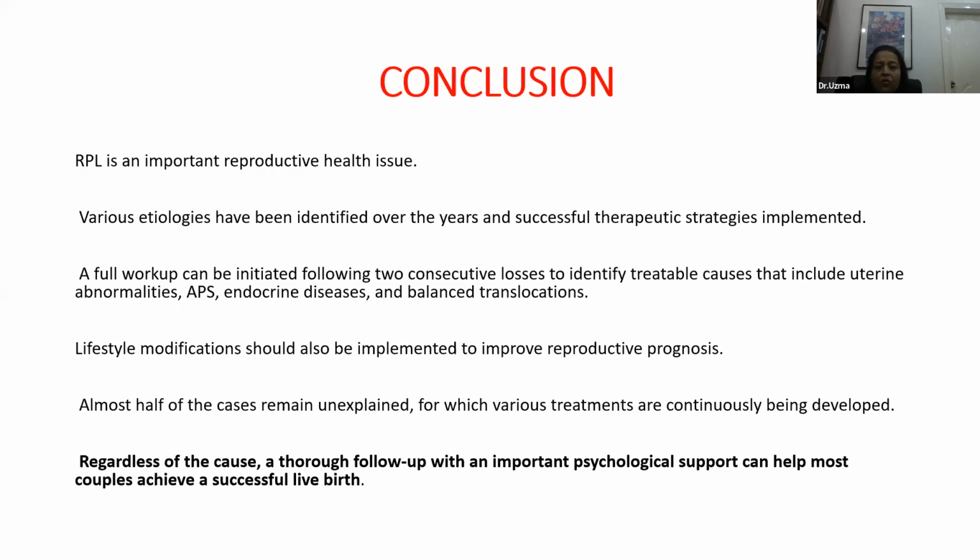You need to thoroughly investigate your patients, especially those with 2 consecutive losses. And we should basically look for the uterine abnormalities through imaging, antiphospholipid syndrome, endocrine diseases, and the genetic factors. Lifestyle modification is very important. Psychological support is also very important.